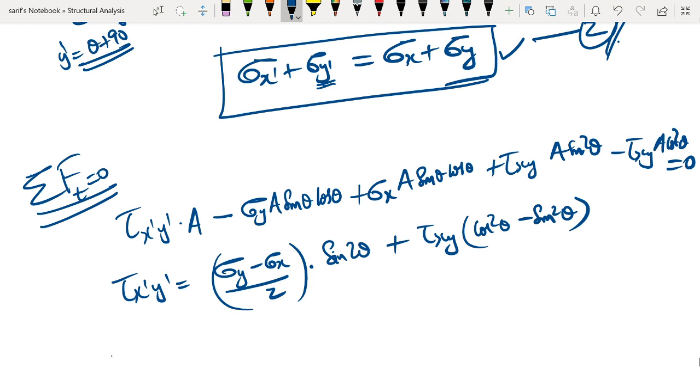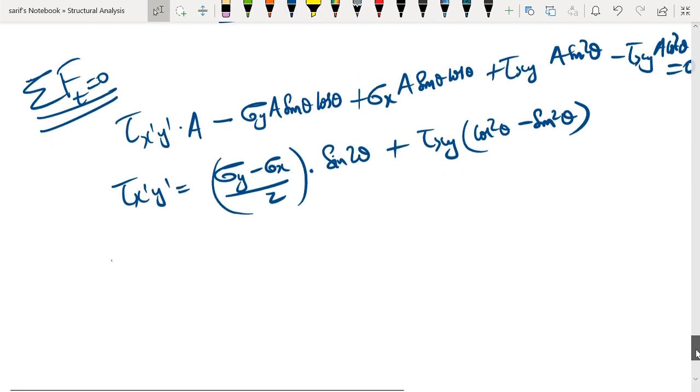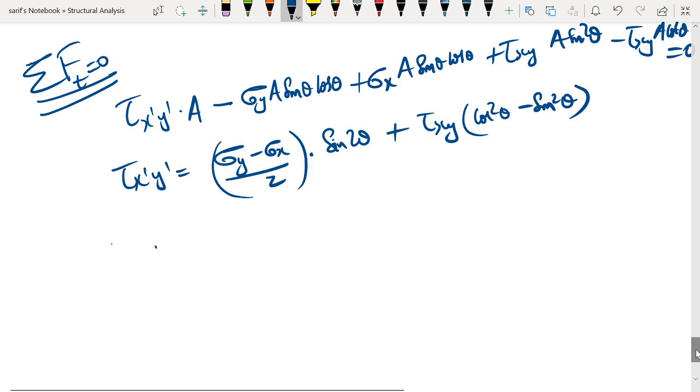So cos square theta minus sine square theta, as you know, is going to be cos 2 theta. So the expression for tau x dash y dash is going to be, to get this in the format sigma x minus sigma y, we are going to put the negative sign outside.